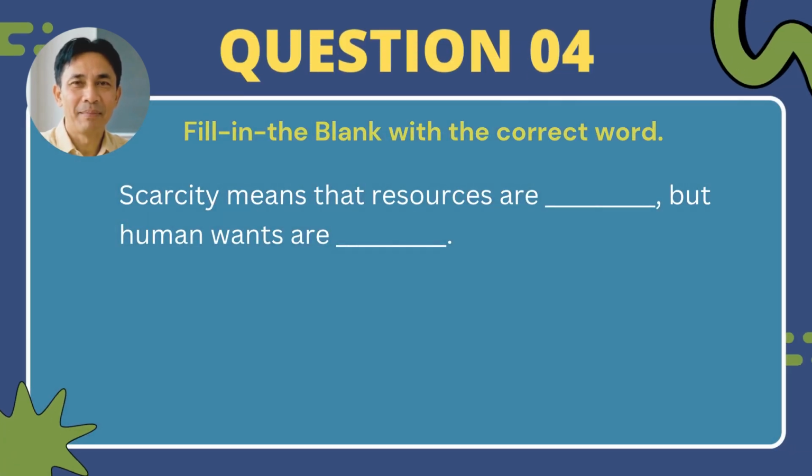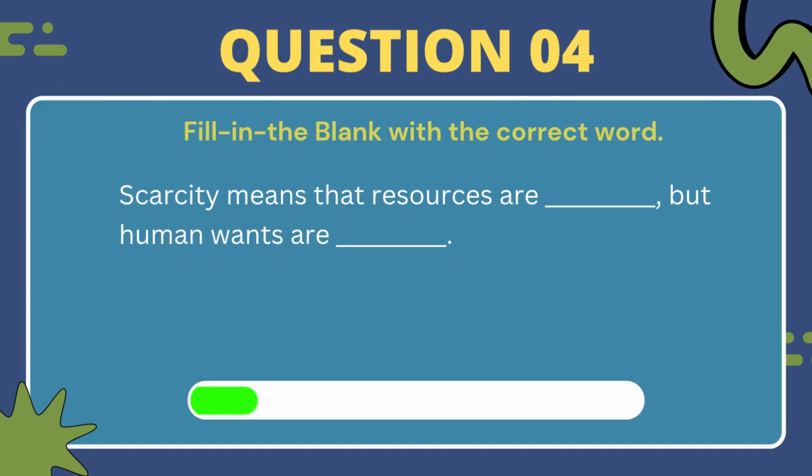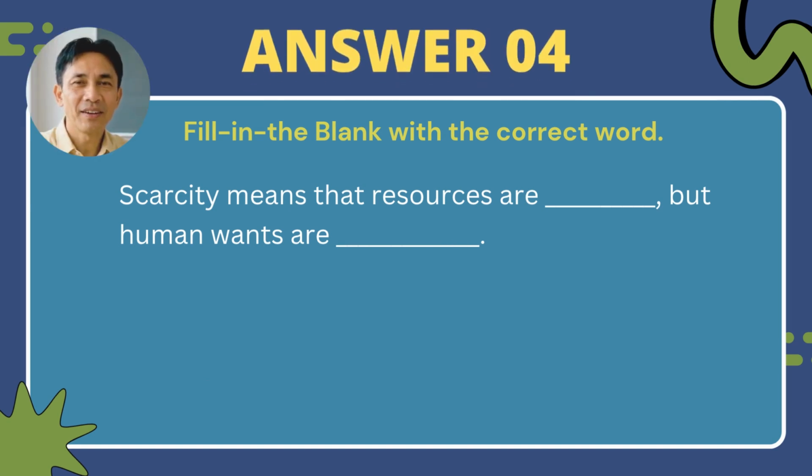Moving on to fill in the blank questions. Question number 4. Scarcity means that resources are what? But human wants are what? All right, here are the correct answers. Scarcity means that resources are limited, but human wants are unlimited. Let's move on to the next question.